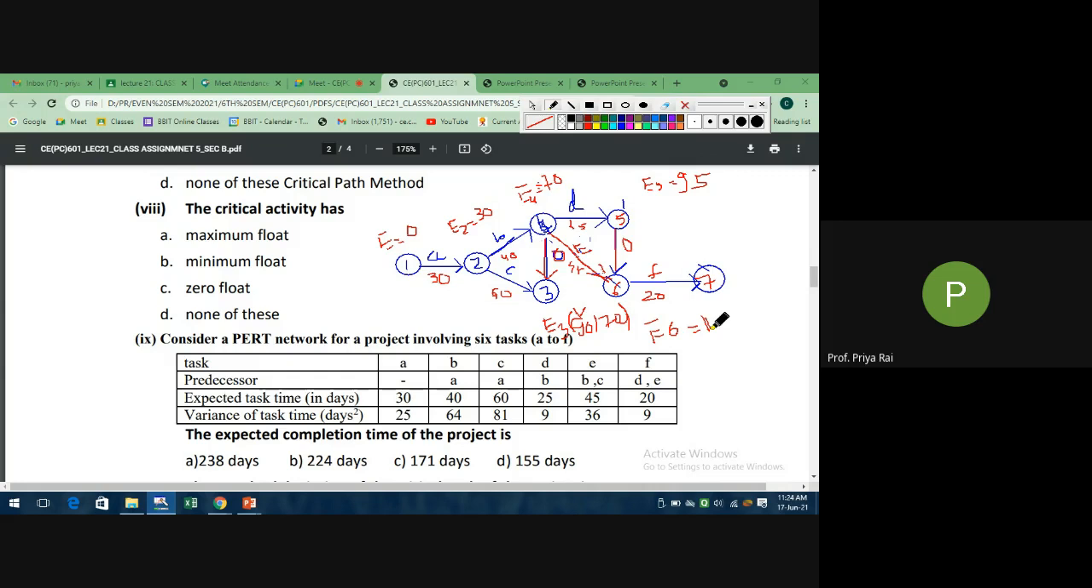115. And it is 95 plus 0, 95. Okay. So it is 115. Now here it is how much? E7.